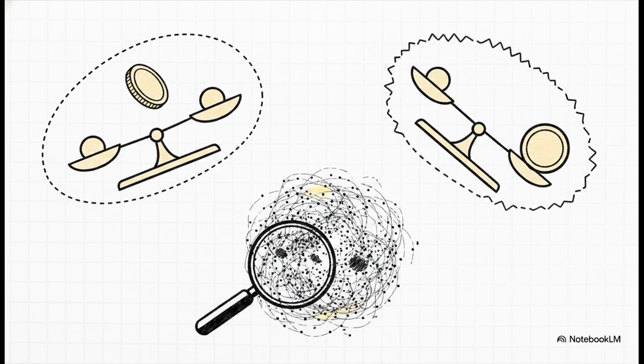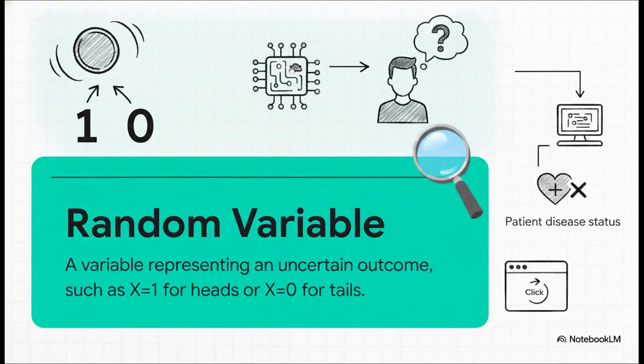Machine learning is really just doing this exact same thing, but on a massive scale, finding those hidden parameters in everyday data. So, the crucial point here is how we talk to the computer. We use what's called a random variable to mathematically represent these uncertain real-world events. Instead of typing out the coin landed on heads, we just say x equals 1. If it's tails, x equals 0. By turning real-world events into numbers, like say whether a patient has a specific disease or whether a customer will click on an ad, we give the computer a tangible way to calculate the odds. It's literally the bridge between human reality and machine mathematics.